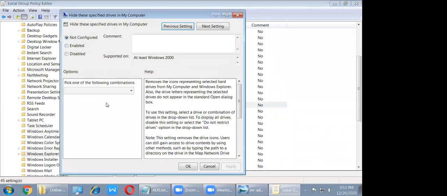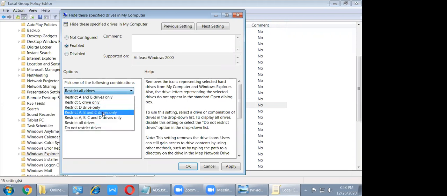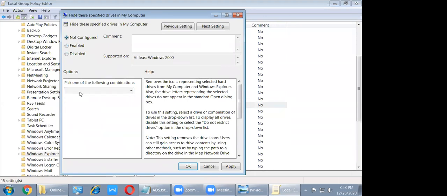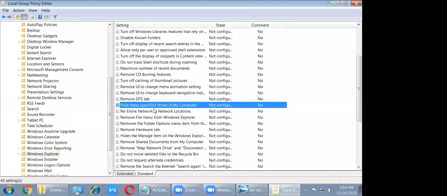Here, pick the following combination. When I select it, the options will come, right? Restrict all drives A, B, C, D, E, or whatever. Not configured means disappear. When you select, all options are there. So like that, we can hide a particular partition also.